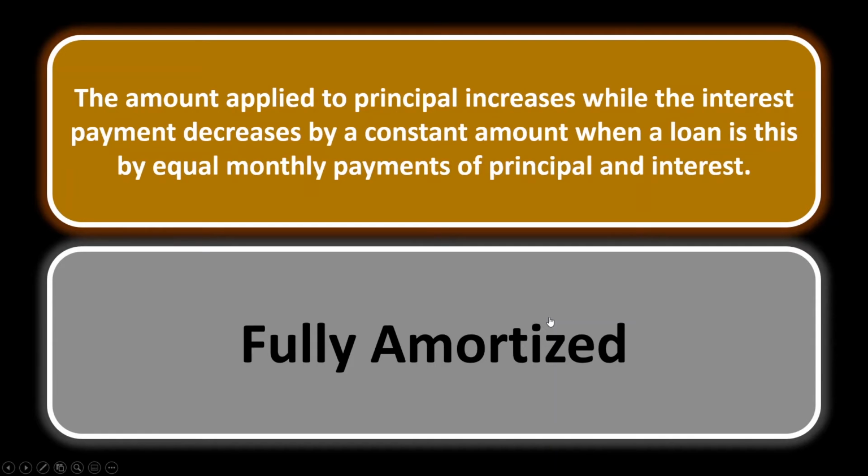Whereas if it's a 30-year amortized loan, by the 29th year, most of your payment is going towards the principal amount, and very little will be going towards the interest. So when a loan is fully amortized by equal monthly payments of principal and interest, the amount applied to principal increases while the interest payment decreases.